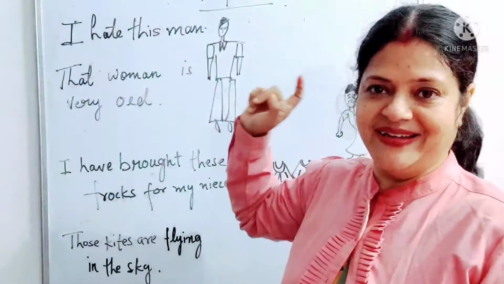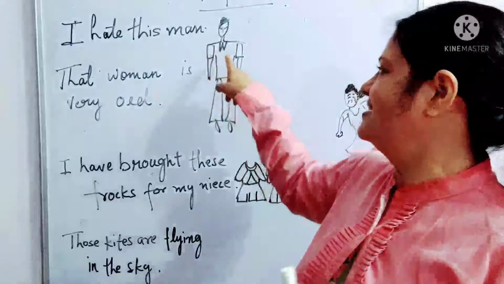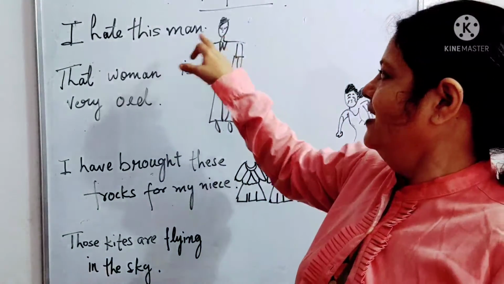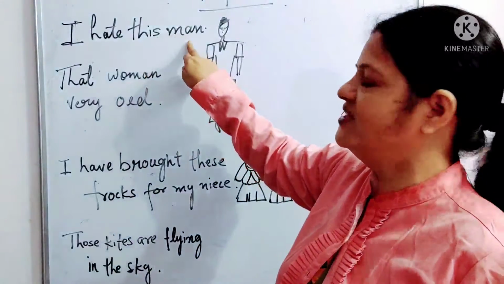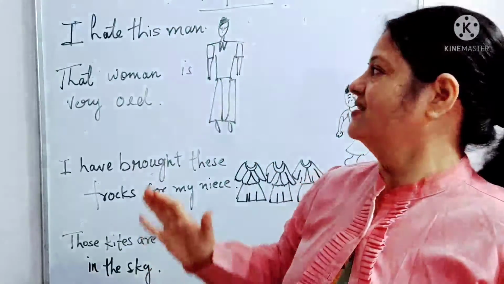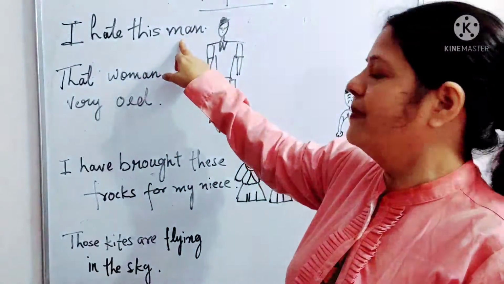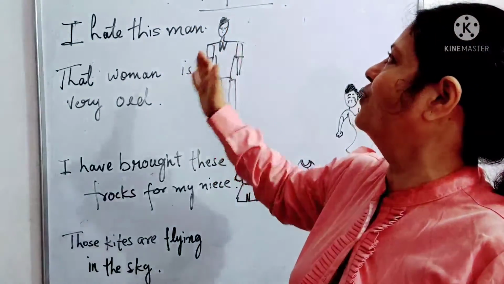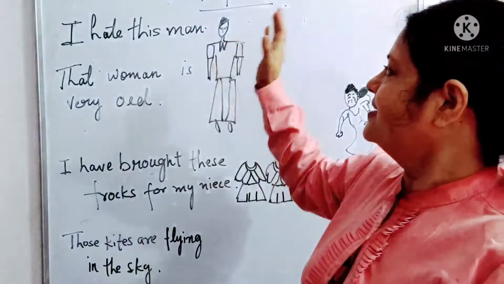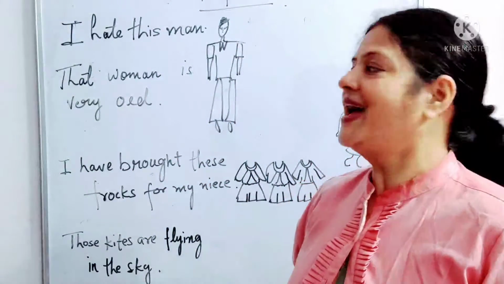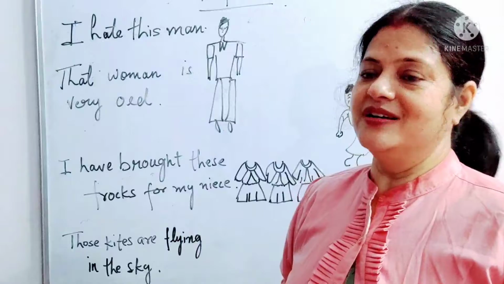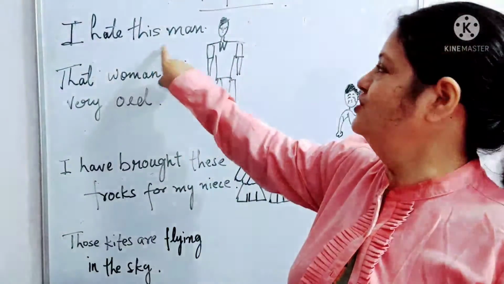I hate this man. I'm talking about which man? This man. I hate this man. So here we see that this has come before the noun. Here this word is actually qualifying the noun man. So that is why it is called a demonstrative adjective. Second thing is that this man is singular in number and this man is close to me. It is close to the speaker. So that is why this has been used for this noun.